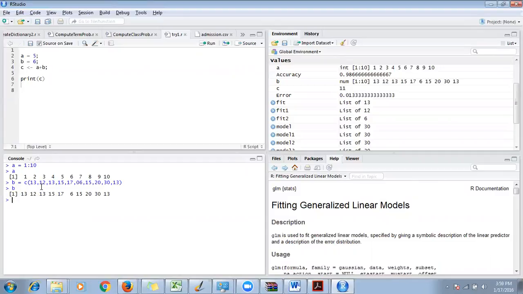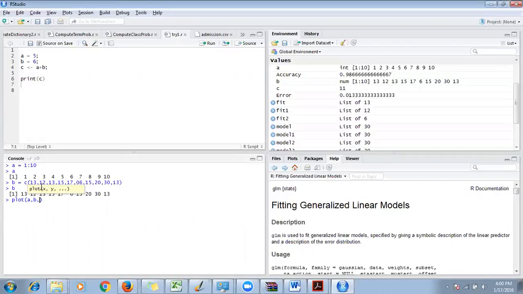What I'm going to do is draw a plot. First thing is I'm going to draw a scatter plot. I'll take A in the x-axis and B in the y-axis. I'm just going to draw some points. So let me just draw a basic plot. In plot, in the x-axis I need to pass A, so I'll type A, comma, in the y-axis my vector B will go, so I'll type B.